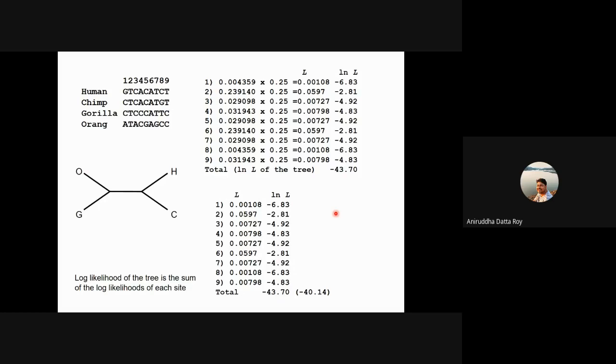I can hear someone who has unmuted, but I don't hear any answers. I think the kind of calculations which the computer is doing, it will be to a larger number of decimal places than what we'll be able to do. No, so it's not about decimal places. Remember, the decimal places are same here. It's minus 43.70, it's minus 40.17.